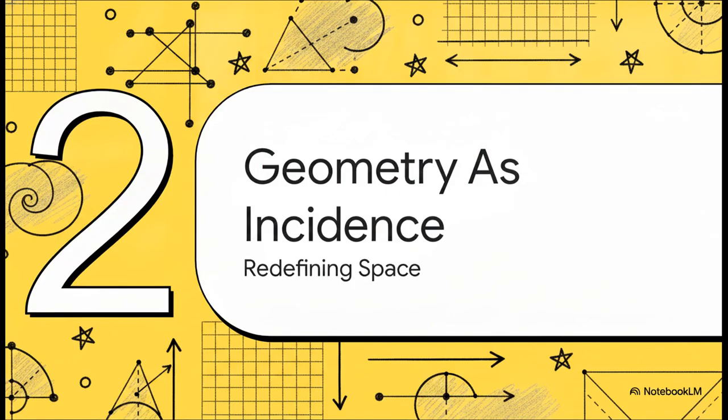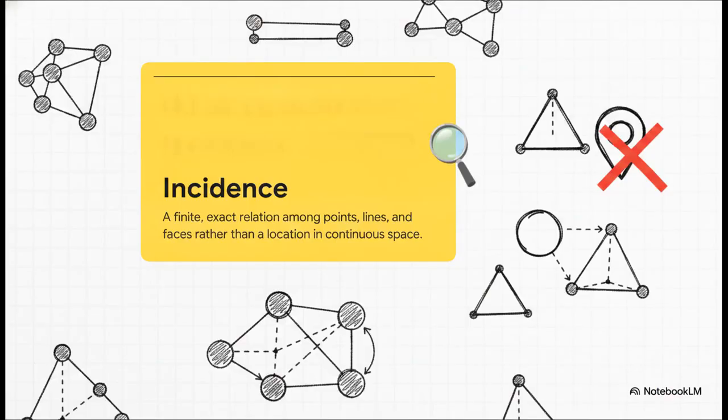Moving right along, section 2, geometry as incidence. Before we go any further, let's define exactly what we mean by incidence. In OMI, incidence means we're focusing structurally on what a point connects to. It's a finite, exact relation among points, lines, and faces. We aren't looking at a location in continuous floating point space anymore. We're creating a flawless, perfectly checkable relationship. Think of it less like a GPS coordinate on a map and more like a social network. It really doesn't matter where the node is drawn, it only matters who the node is actually connected to.